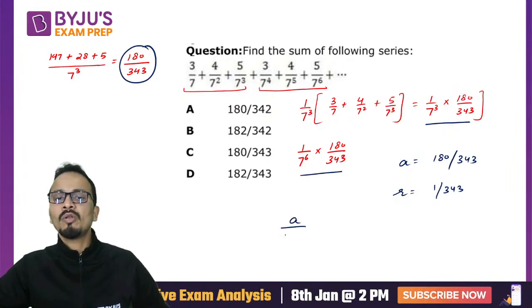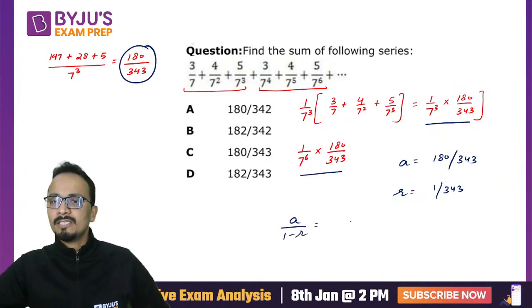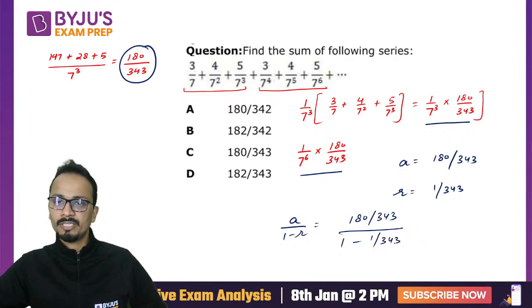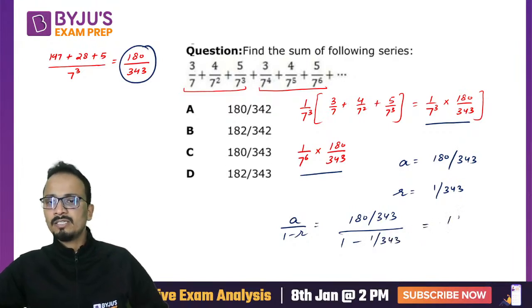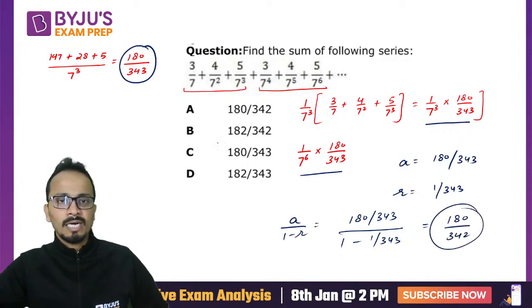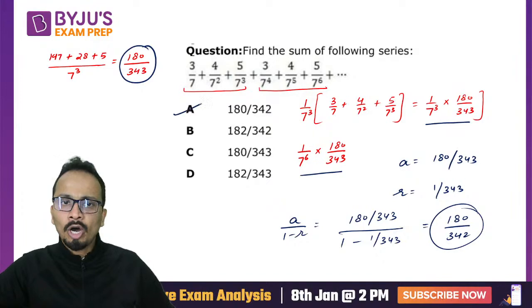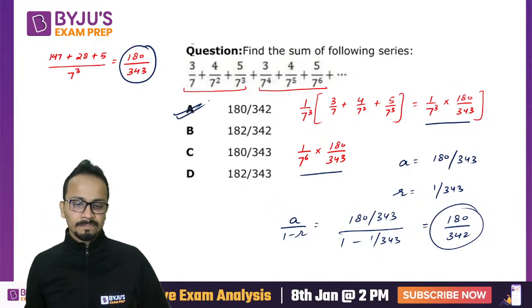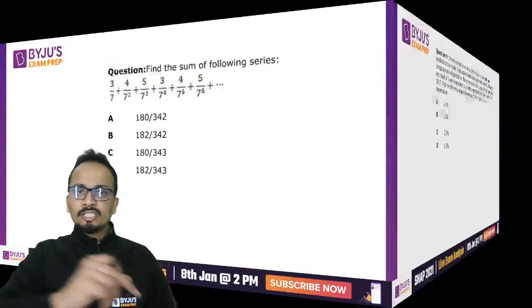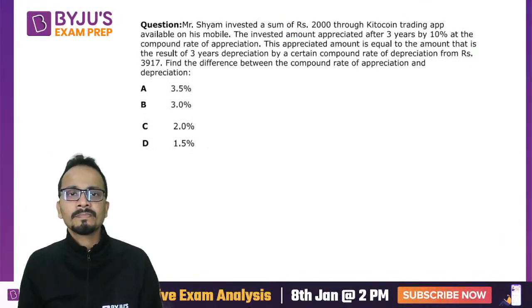So A upon 1 minus R, that is 180 upon 343 divided by 1 minus 1 upon 343. All right. So answer 180 upon 342. That is option A. Okay. Great. Next question.